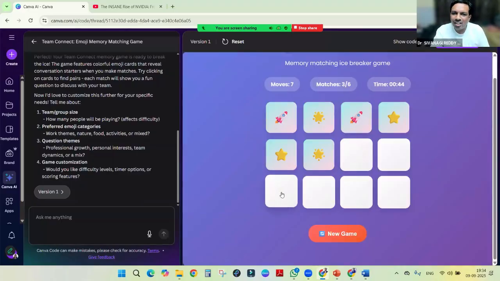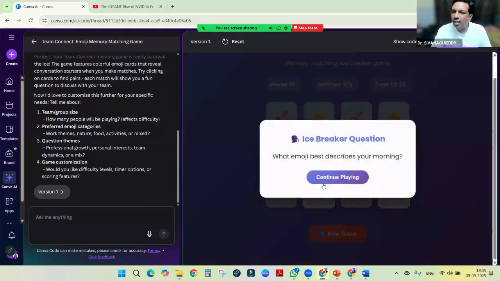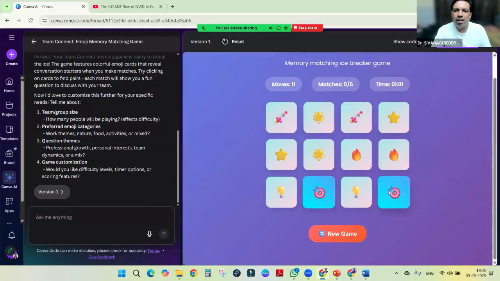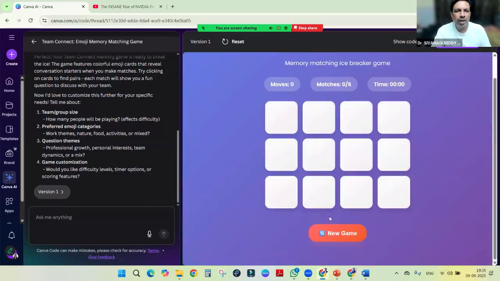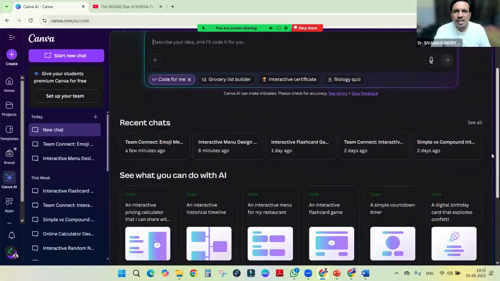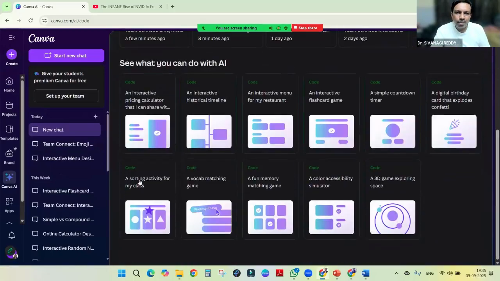This may not be entertaining for faculty or engineering students, but kids can enjoy it. So we can design it and play. Then we will go for a new game. For the people who are starting, they can take the help of these programs. Here so many code-based things are there. You can take those and modify them.